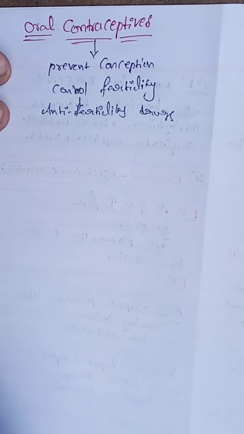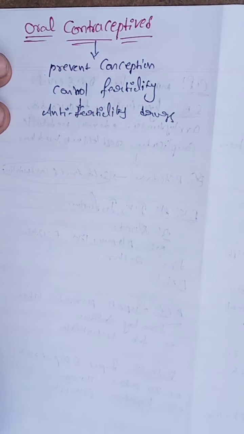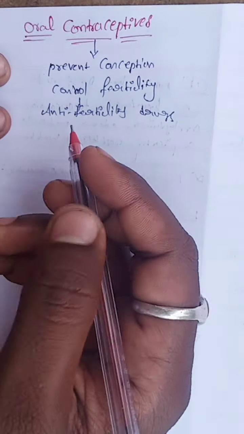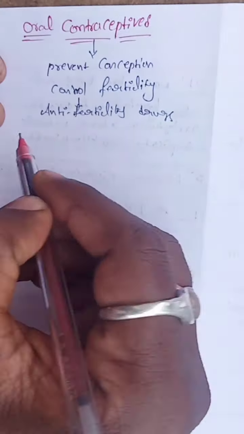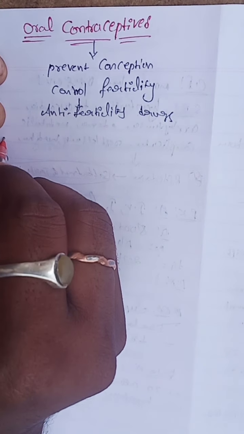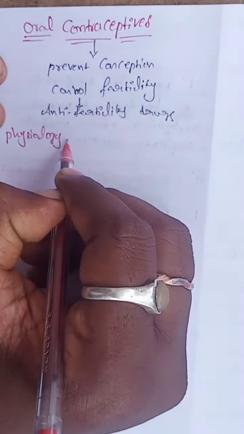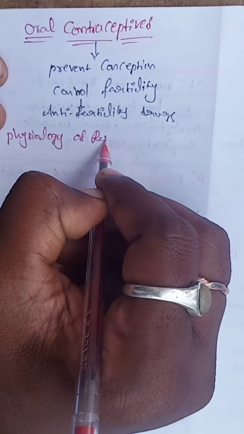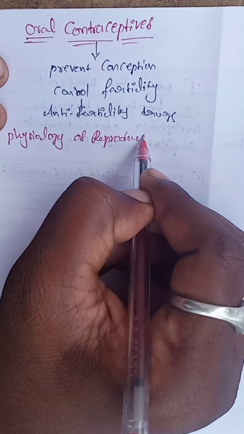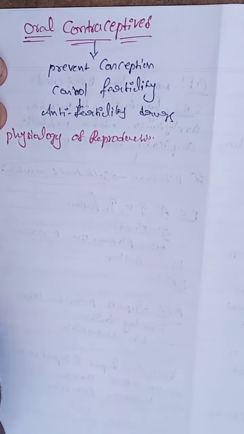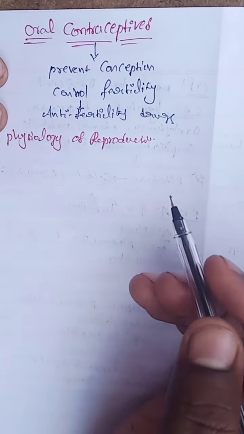So what is the physiology of reproduction? We are discussing an overview of the physiology of reproduction. Ovulation occurs in the human reproductive system.